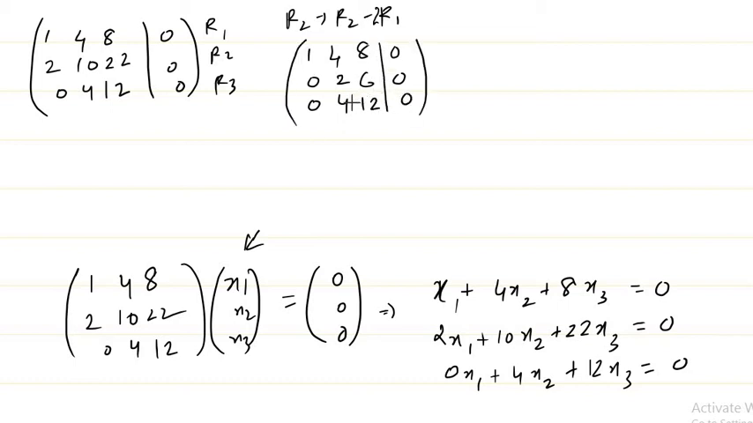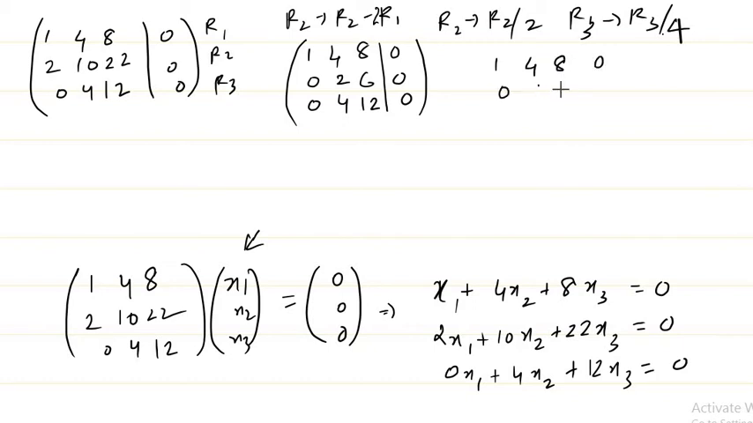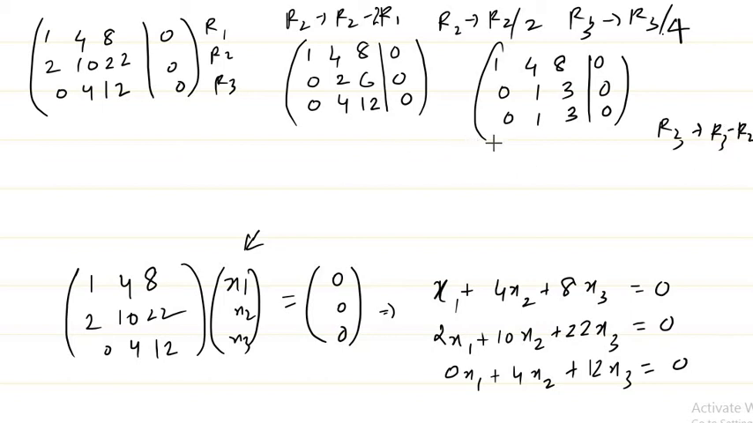Again I'll divide the second row throughout by 2 and the third row throughout by 4. So I'll make my r2 to be r2 by 2 and my r3 to be r3 by 4. So what I get is 1 4 8 0, 0 1 3 0, 0 1 3 0. Again I can reduce, I can make my r3 to be r3 minus r2. So I get 1 4 8 0, 0 1 3 0, 0 0 0 0. Now if I back substitute,